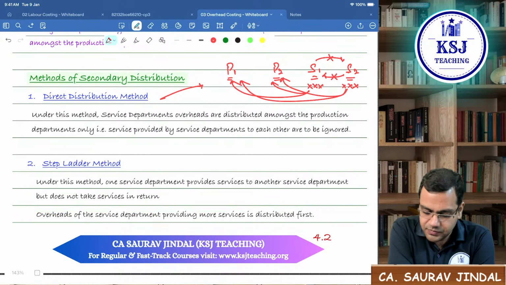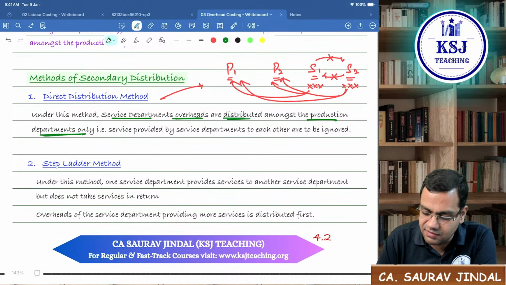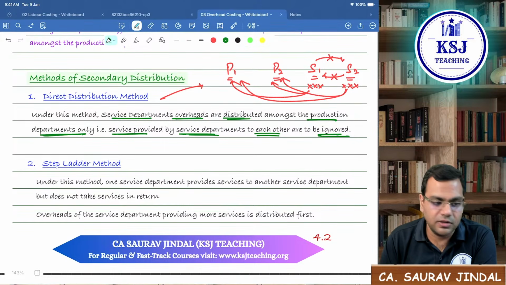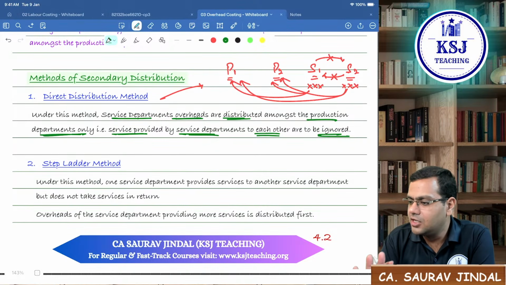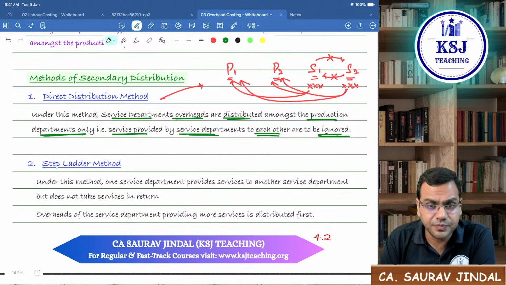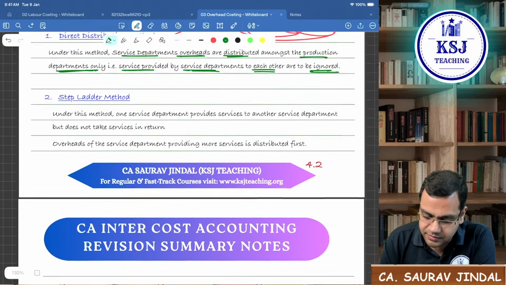Second method. Under the direct distribution method, the service department overheads are distributed amongst the production departments only. That is, services provided by service departments to each other are to be ignored. If S1 is giving services to S2 or S2 to S1, we have to ignore those services. We will not consider those services. Is that clear, everyone?